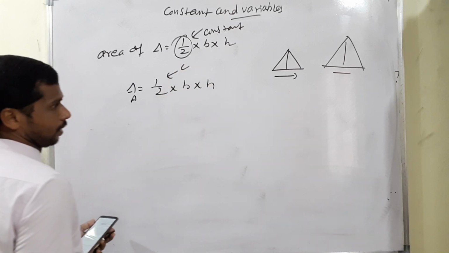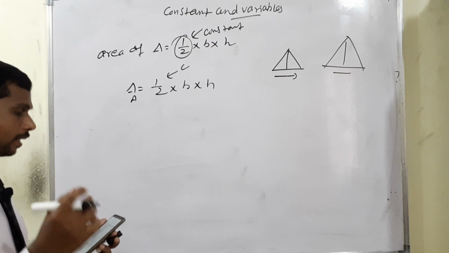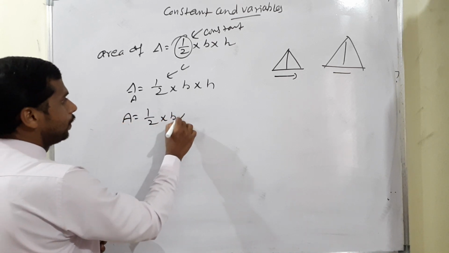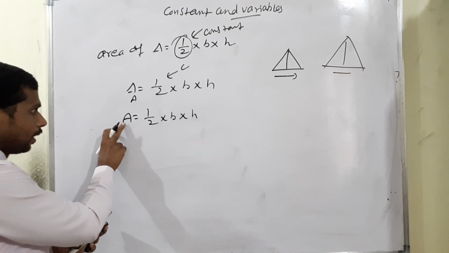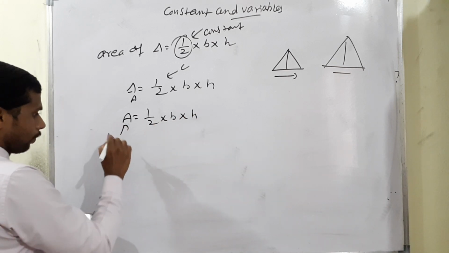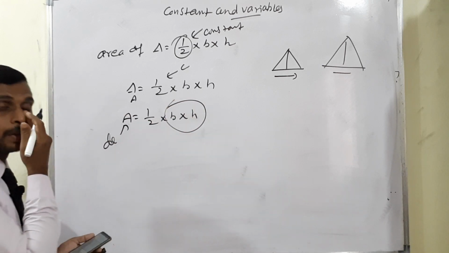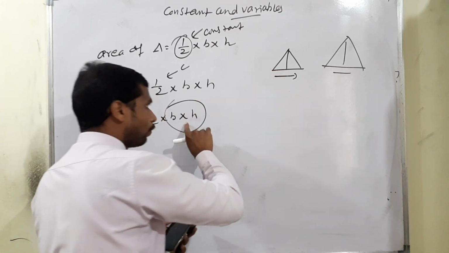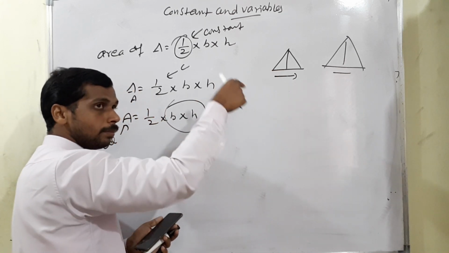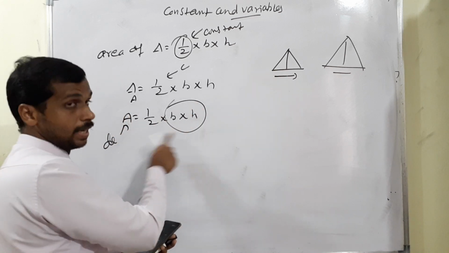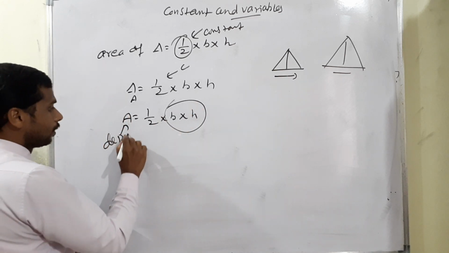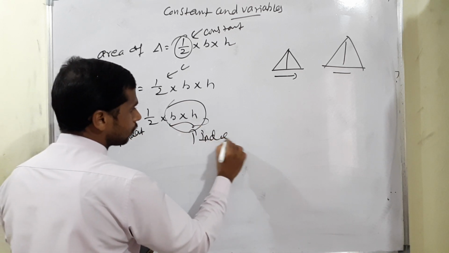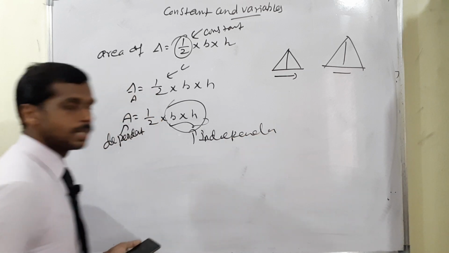Already we know this is constant. So when you say variables, definitely the area, the part half into B into H. Then A will be dependent, according to the dependence based on height. So based on height, in the given question, sometimes B is equal to 4, the smallest triangle, and in the next condition, the biggest triangle, B is equal to 8, so it changes. That's why we are saying A is called dependent, and B and H are independent.